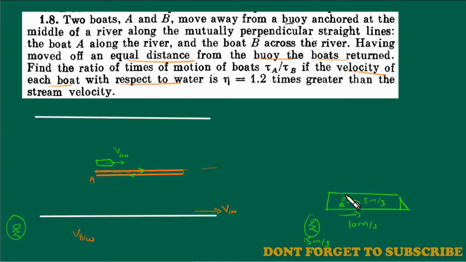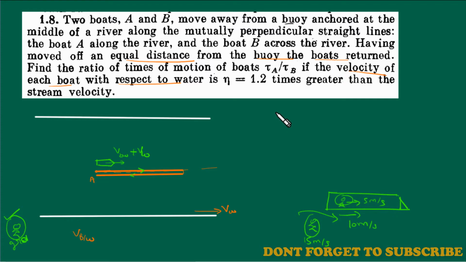And if you don't move at all, then also this person will see at least 10. So now you understand, if you drive your motorboat in the direction of the river only, then your net velocity as seen by the person on the ground will be VBW plus VW.